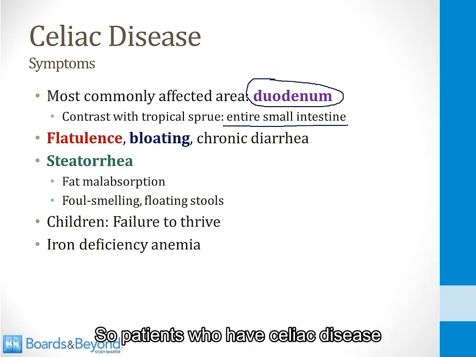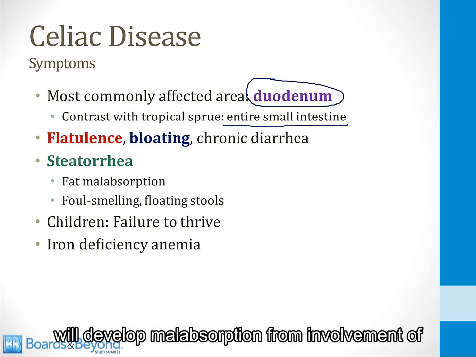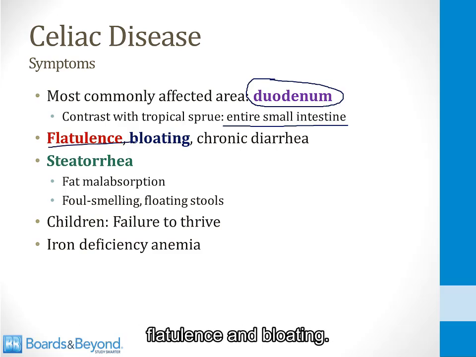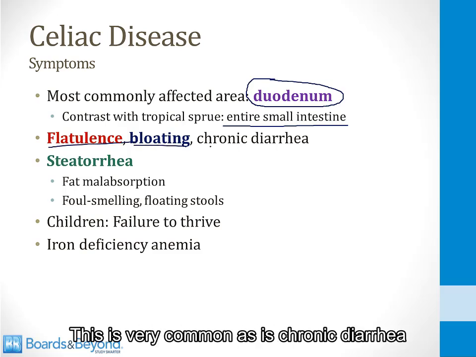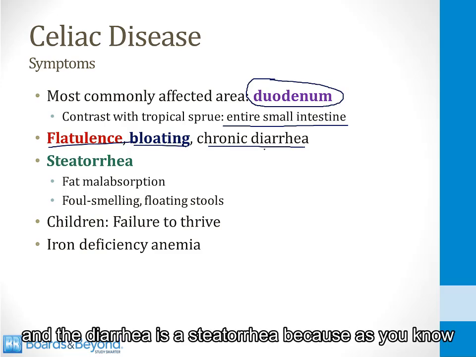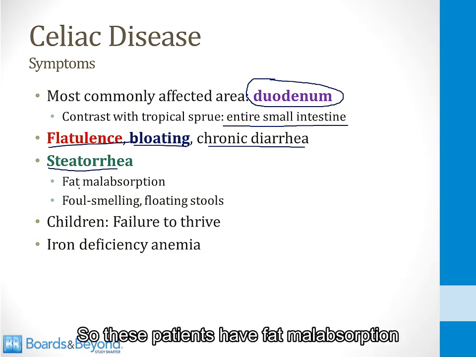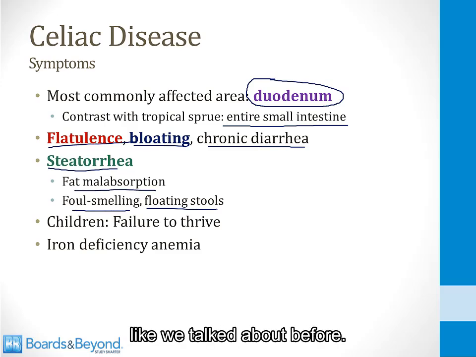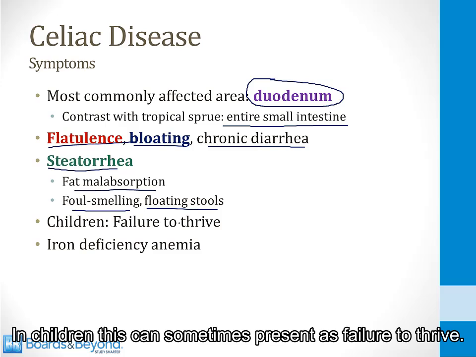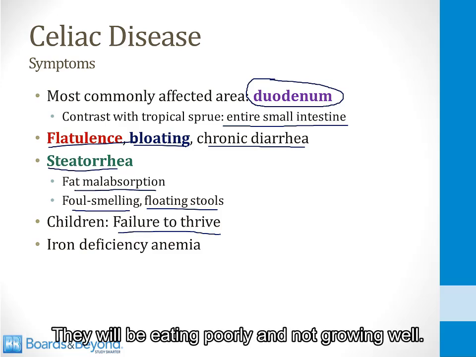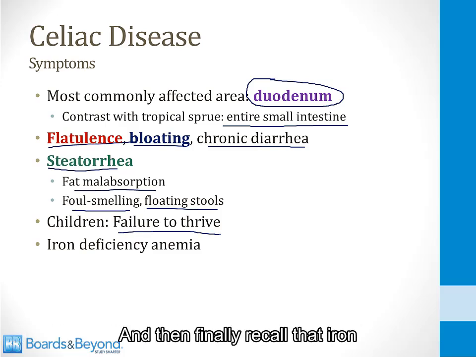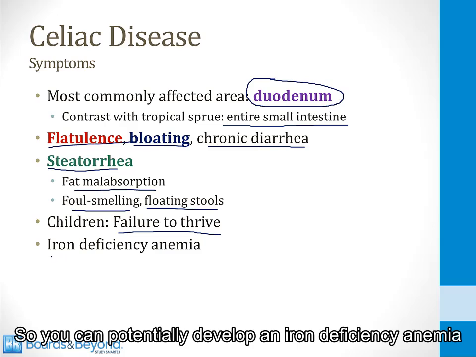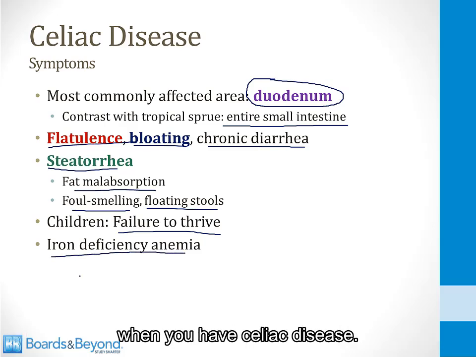So patients who have celiac disease will develop malabsorption from involvement of their duodenum. They will have symptoms of flatulence and bloating. This is very common, as is chronic diarrhea. And the diarrhea is a steatorrhea because, as you know, fats are absorbed in the duodenum. So these patients have fat malabsorption and foul-smelling stools that float, like we talked about before. In children, this can sometimes present as failure to thrive. They will be eating poorly and not growing well. And then finally, recall that iron is absorbed in the duodenum, so you can potentially develop an iron deficiency anemia when you have celiac disease.